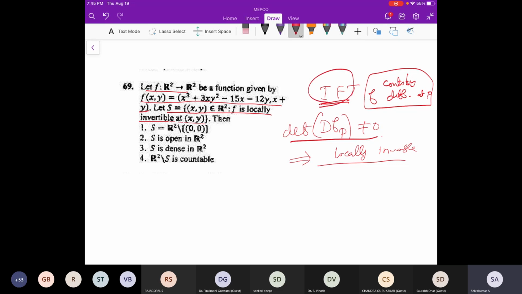Here also they are asking about local invertibility, so we have to use the inverse function theorem. Is that clear? Why am I going to use the inverse function theorem? Is that clear?